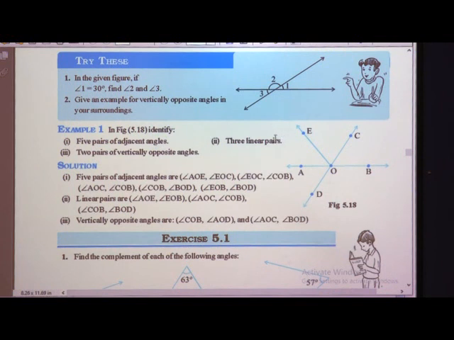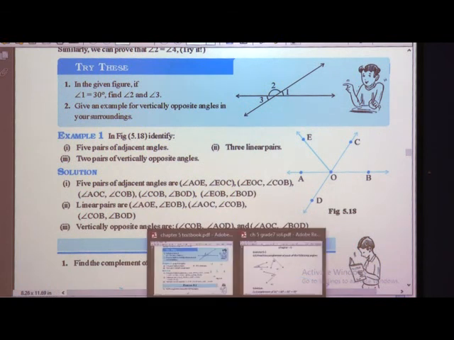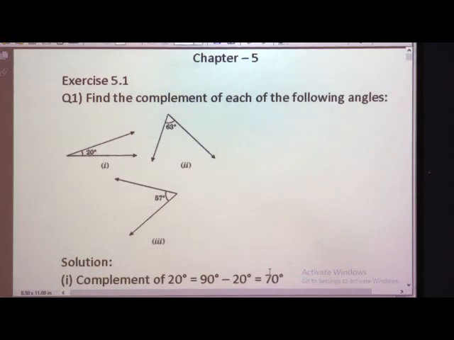We will see some exercises. So, you will find out how we can identify a vertically opposite angle. We will go for some exercise sums. So, you will find out what ma'am has taught today.